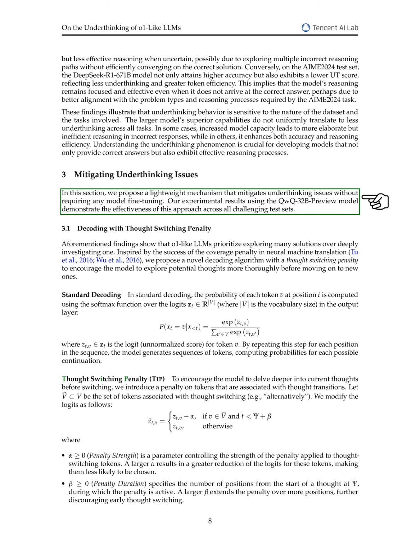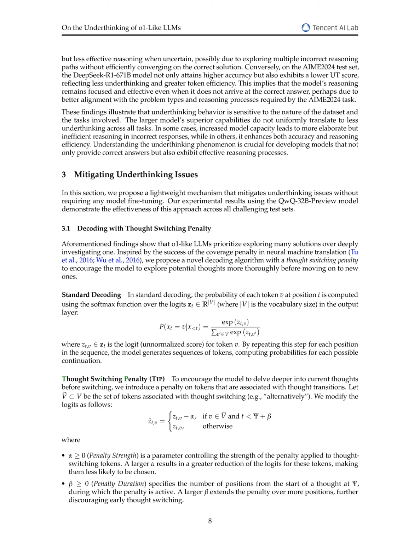Our results across 3 challenging test sets demonstrate that our approach consistently enhances accuracy compared to the standard QWQ32B preview model. By penalizing thought switches, we encourage the model to elaborate on its reasoning more thoroughly, which aligns with effective human problem-solving strategies, especially in complex scenarios.